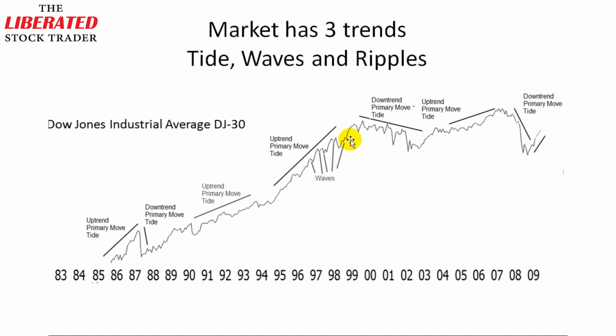Dow asserted that the ripples were essentially chaotic and random. The waves essentially depended on the strength of the move of the tide. So primary, secondary, and minor moves.